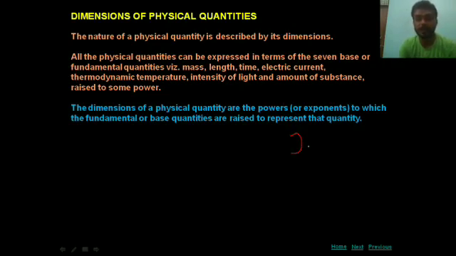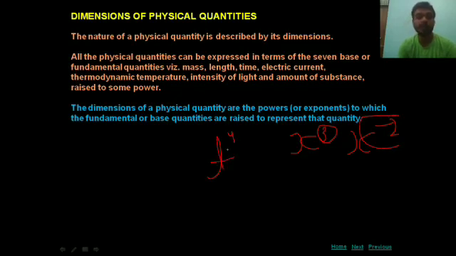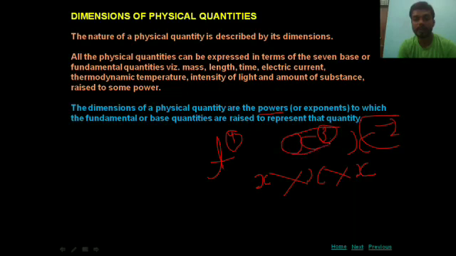For example, x cube means the dimension of x is 3. X to the power -2 means the dimension of x is -2. T to the power 4 means the dimension of t is 4. Then we can see powers are the dimension. Again, x cube can be written as x into x into x, meaning the repetition of x is 3 times.